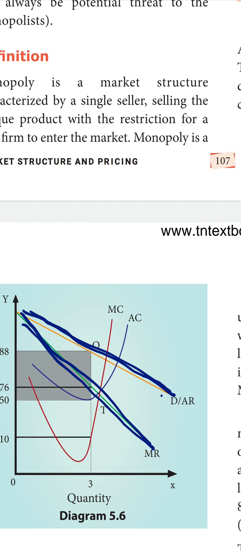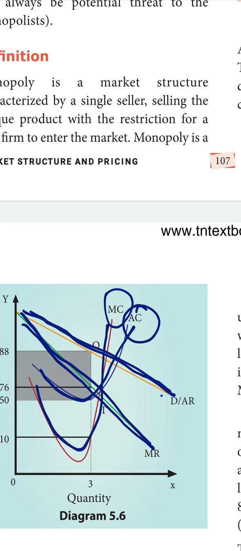In the curve, that means average cost and MC cost also we may see there. The MC cost always lies down the AC. This one is the AC and MC, isn't it? You may check from this diagram itself. Always the MC falls down the AC and also the MR falls down the AR.